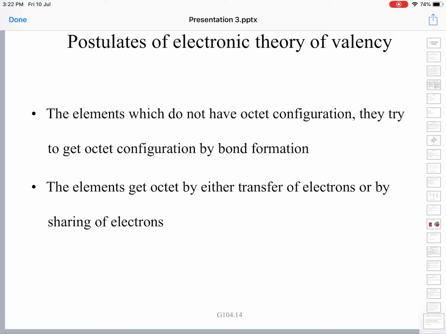So far, what have we learned in these classes? To start with, we have seen the orbit and orbital. We have defined an orbit as the pathway in which electrons revolve around the nucleus continuously in circular pathways.